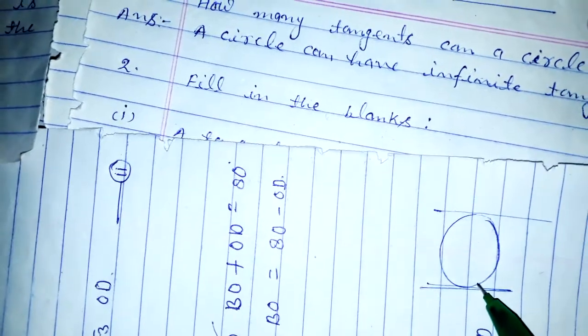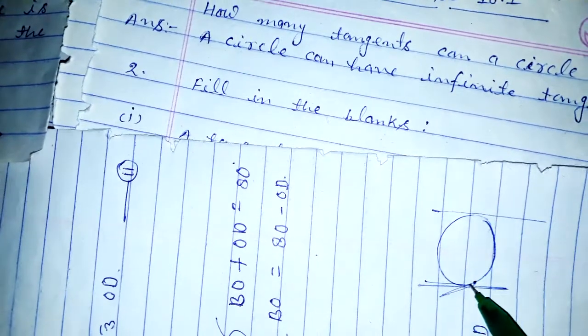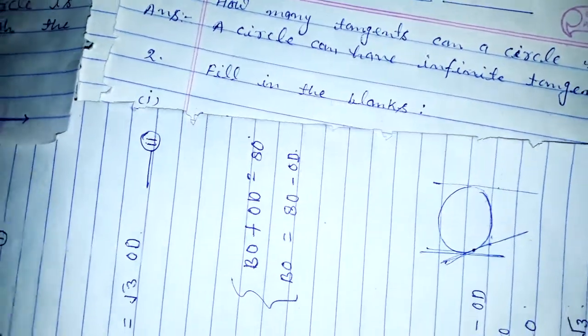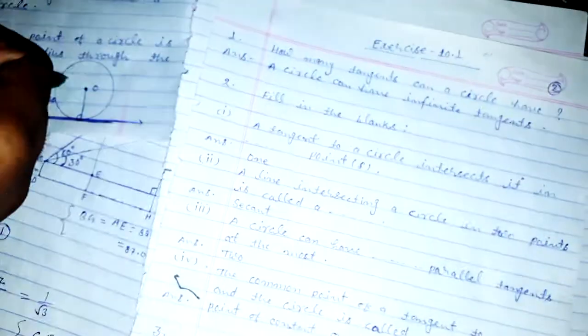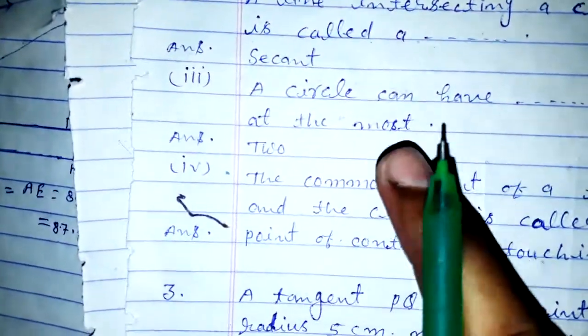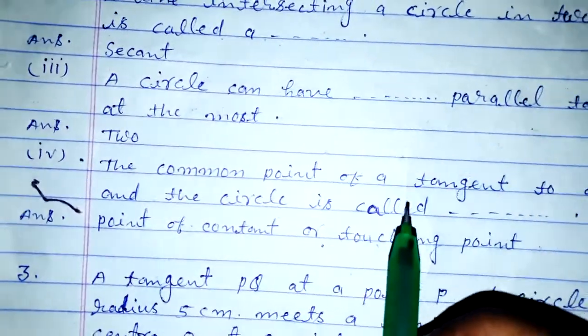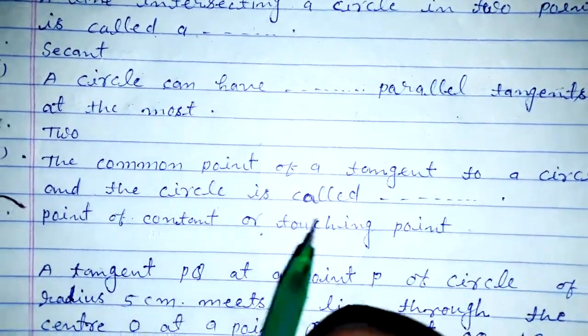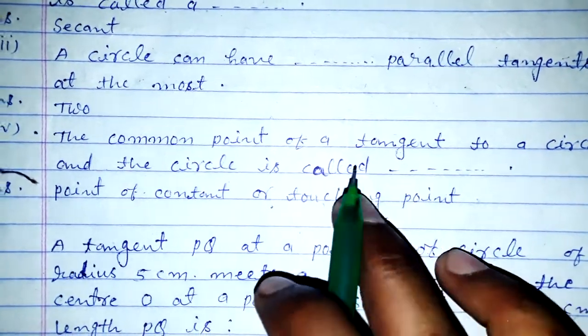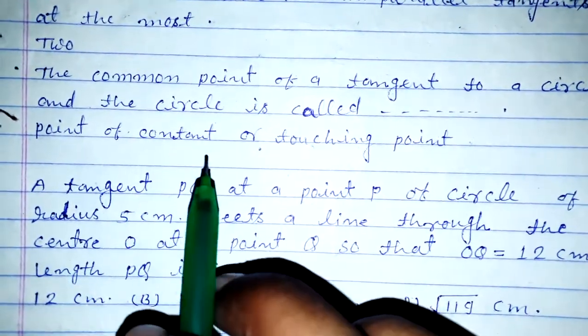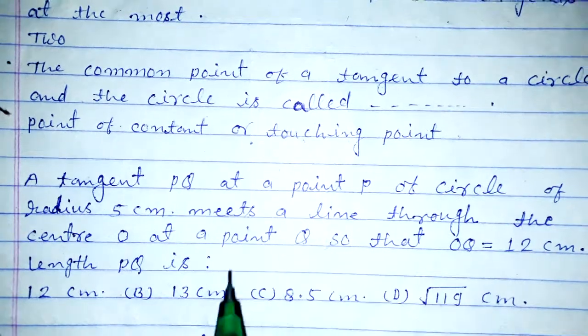If we draw a tangent at another point, it is not parallel to this tangent. So the answer is 2, only two tangents. The common point of the tangent to a circle and the circle is called the point of contact or touching point.